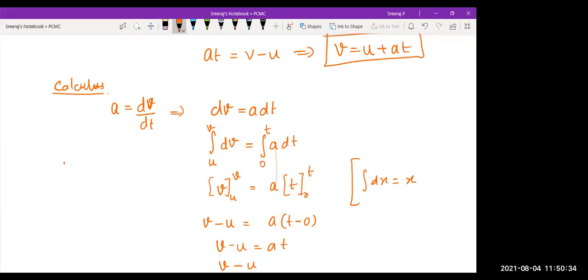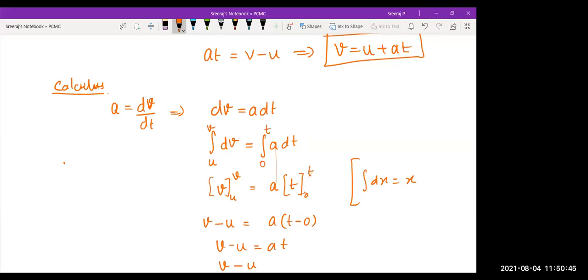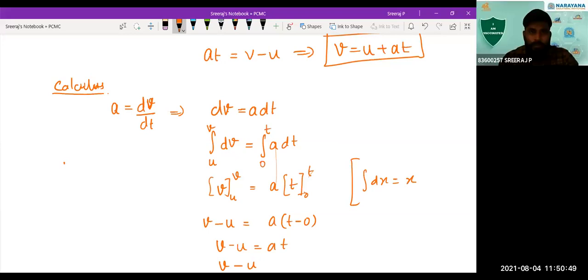Plus at. Hold on a second. Screen just went off, right? No, sir. Screen is there. It's paused, sir. But hold on a second. That just got off.